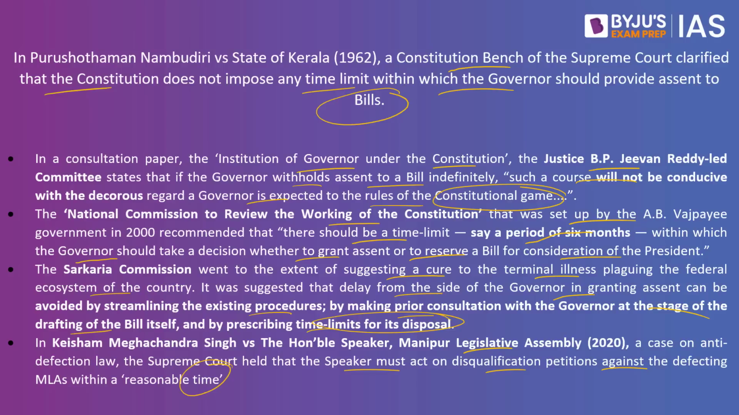Let's draw a parallel with this judgment and conclude that within 3 months the governor will have to give the consent to this particular legislation. So this article goes on to conclude that the constitution clearly has identified that the governor will have to listen to the aid and advice of the council of ministers. So he has to give the assent within a reasonable time is what this article is all about.